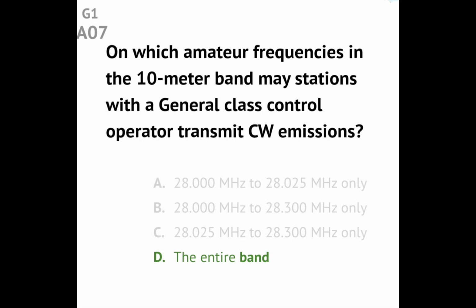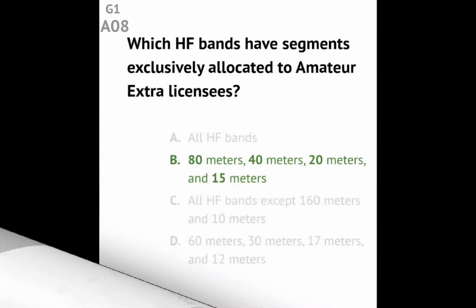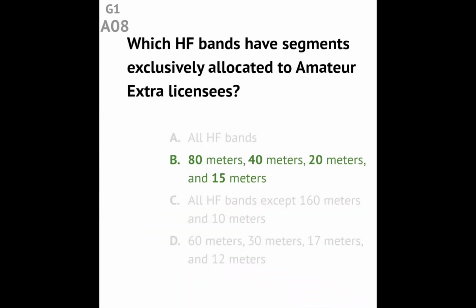On which amateur frequencies in the 10-meter band may a station with a general class control operator transmit CW emissions? Answer: the entire band. Question G1A08. Which HF bands have segments exclusively allocated to amateur extra licensees? Answer: 80 meters, 40 meters, 20 meters, and 15 meters.